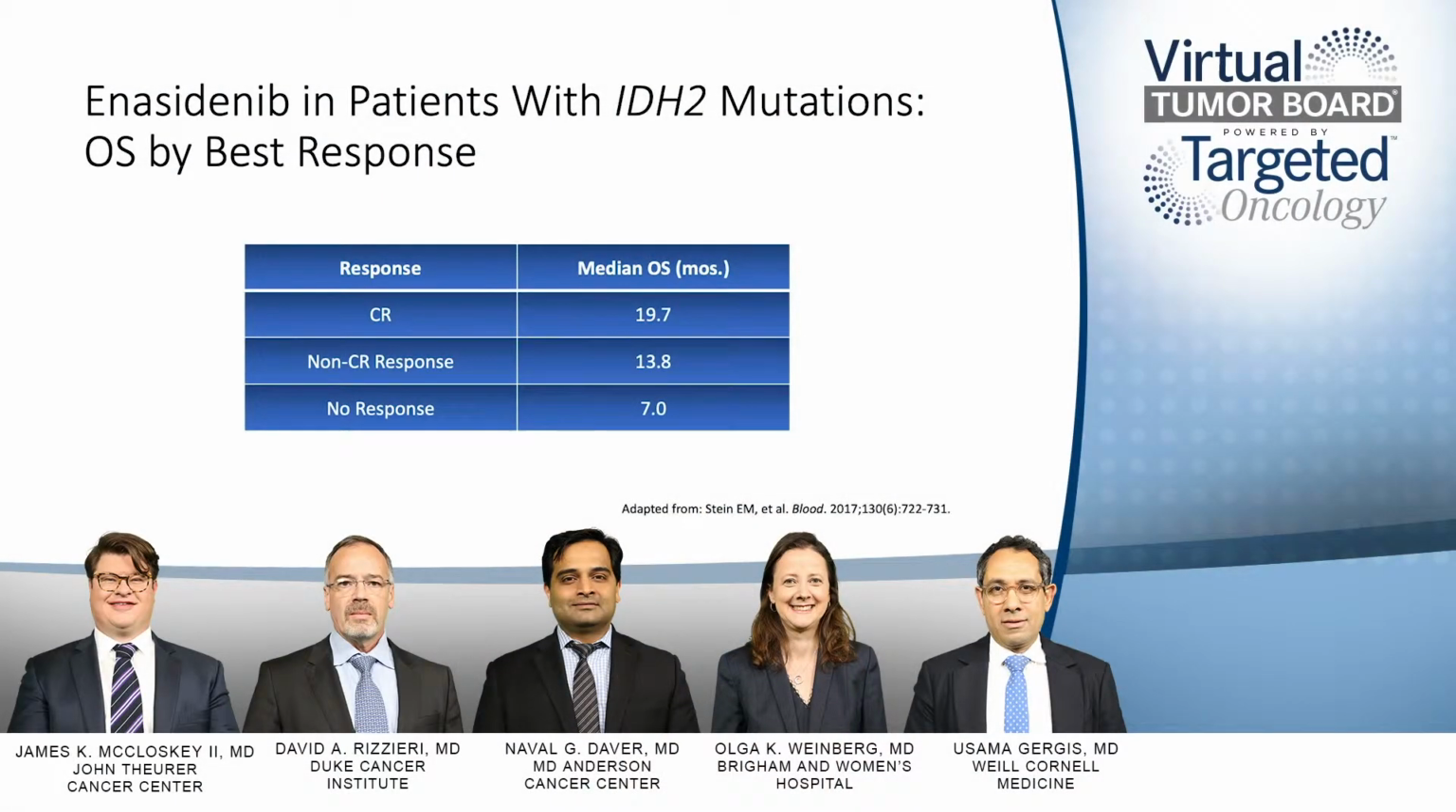Then the overall survival by best response: those, of course, who had CR had the best overall survival, approximately 20 months, 19.7 months. The non-responders had 7 months, which is not so bad, actually, for relapsed refractory AML patients. It's much less than that in the real world. And the non-CR responses, the CRi and others, had something in between, 13.8 months.